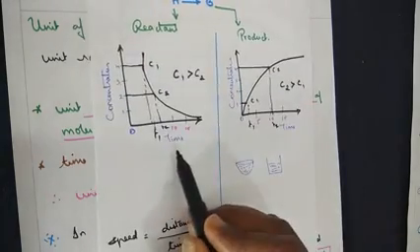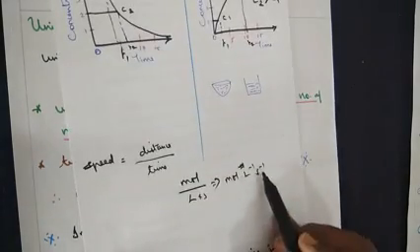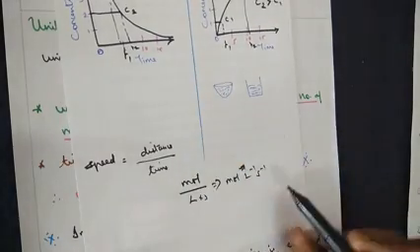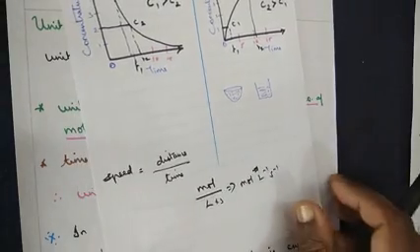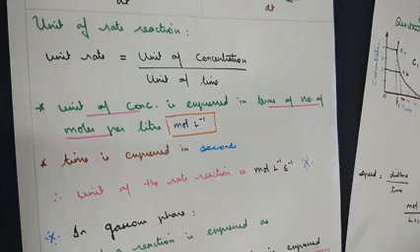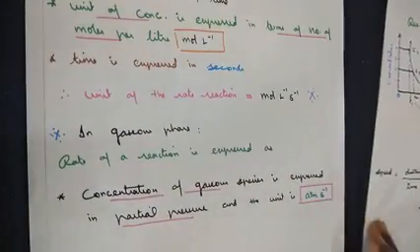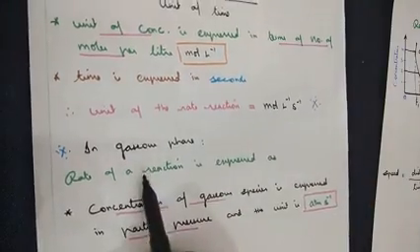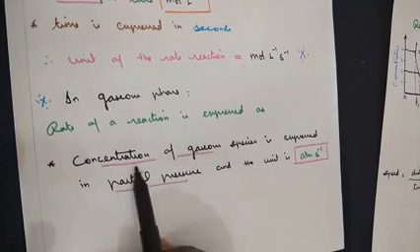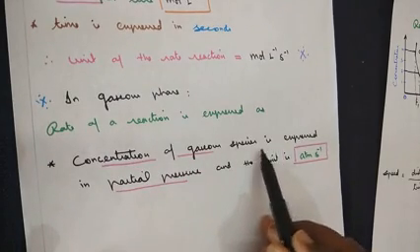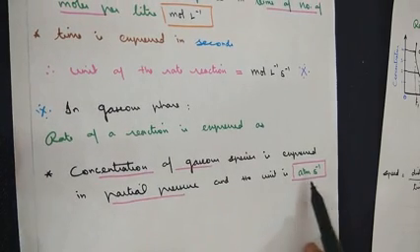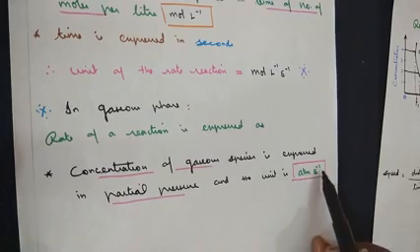Now if the time limit is taken as seconds, we can take it as second inverse. Minute, you can take it as minute inverse or hour. Depending on the time limit that we are taking, the unit of time can be changed here. Suppose we consider the unit of rate of reaction in a gaseous phase, the concentration of a gaseous phase species is expressed in terms of partial pressure. So the unit here will be atmosphere per second.